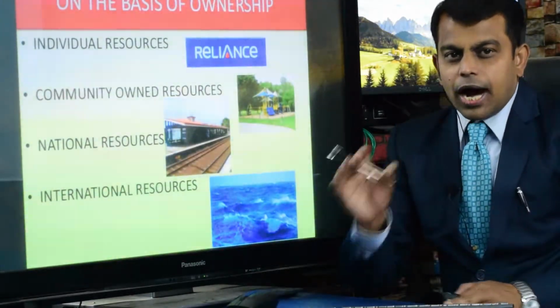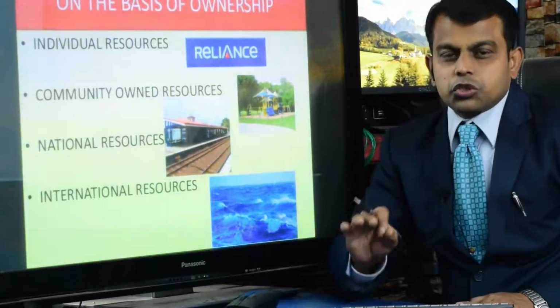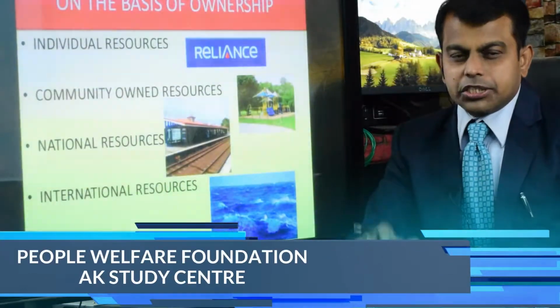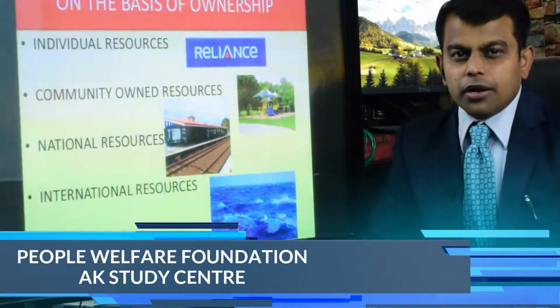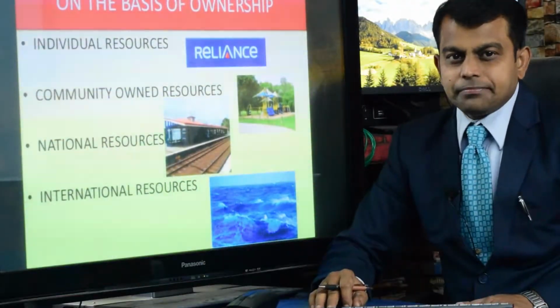Those resources owned by an international institution, international union or international organization are called international resources.